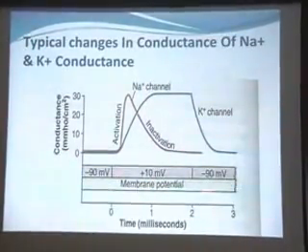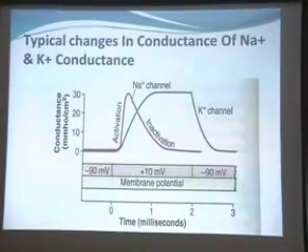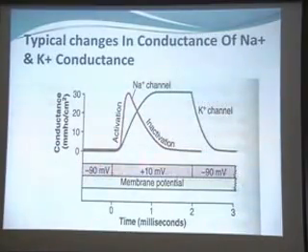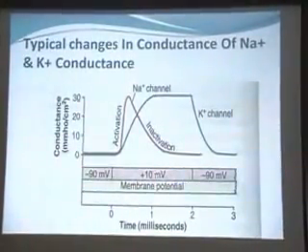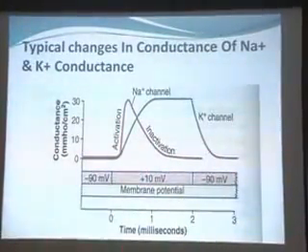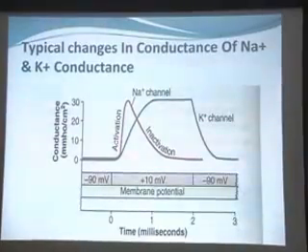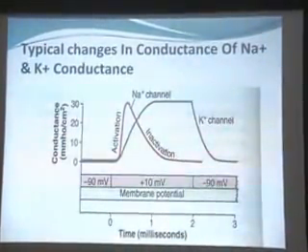Here, the resting membrane potential is at minus 90 millivolt. For a desired value, the potential is clamped at 10 millivolt for 0 to 2 milliseconds. When we clamp this 10 millivolt value for this 2 millisecond portion, we note down the behavior of the sodium channels and the potassium channels.